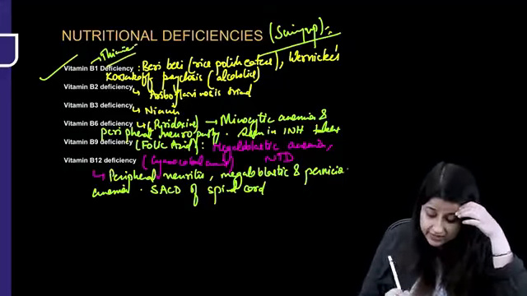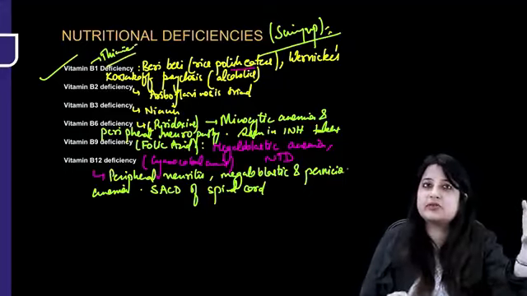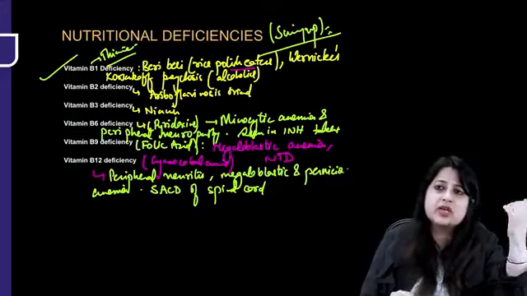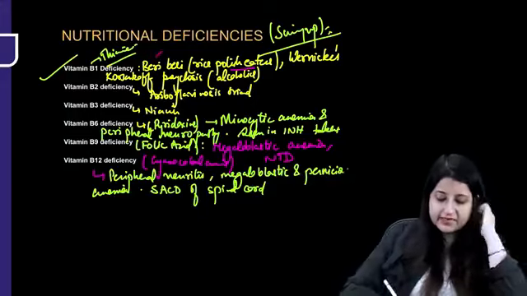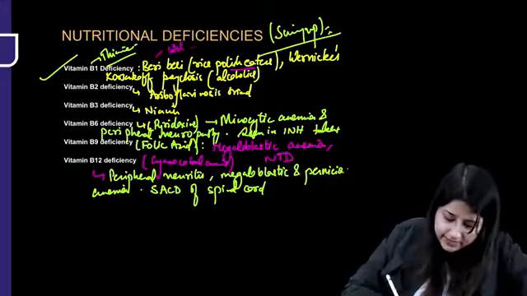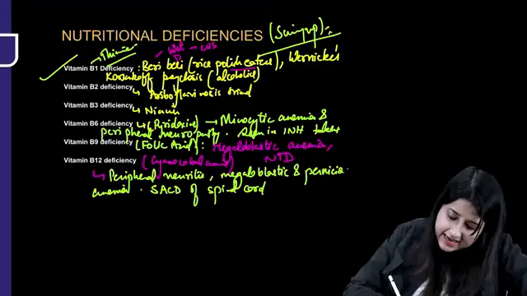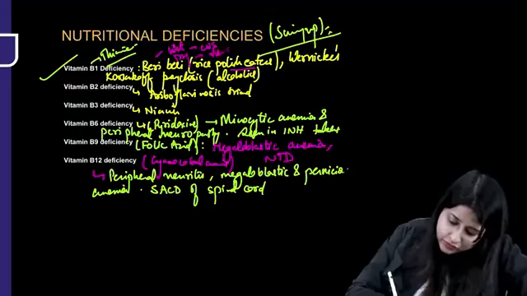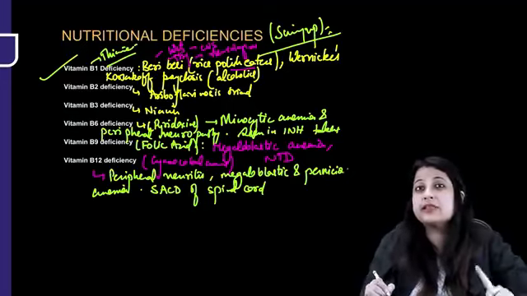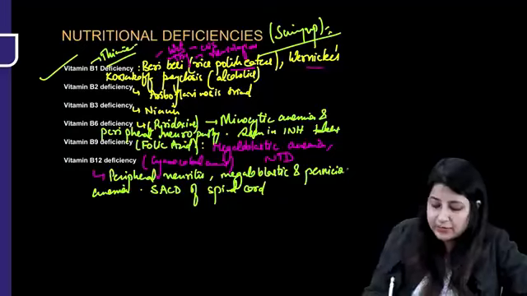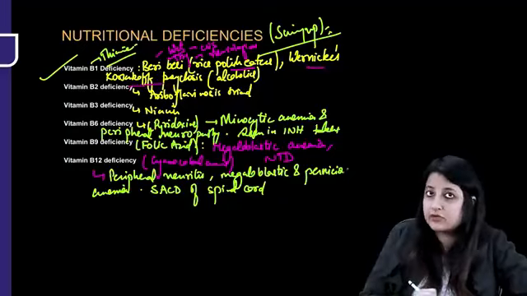This is noticed among polished rice eaters, basically in Andhra Pradesh, Telangana, those sites. Now remember, beriberi is of two types. Wet beriberi, which has severe symptoms, and dry beriberi, which has neurological symptoms. So which one is more serious? The wet beriberi. Plus in chronic alcoholics also we see thiamine deficiency, which manifests as Wernicke-Korsakoff psychosis.